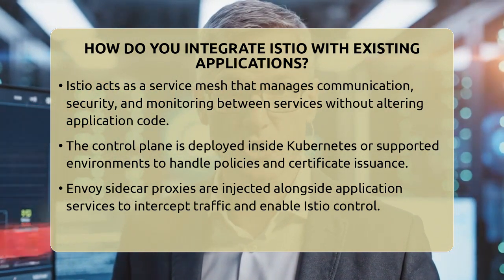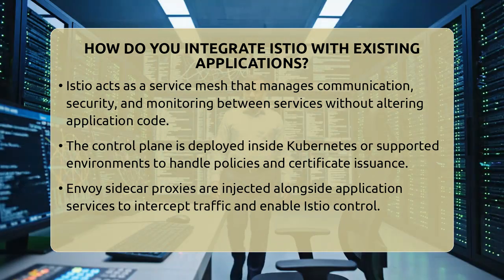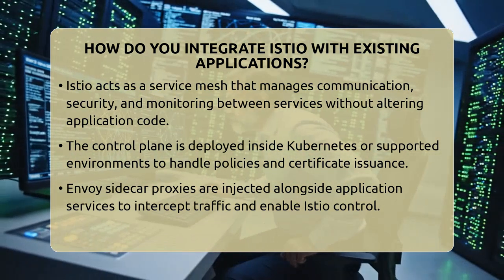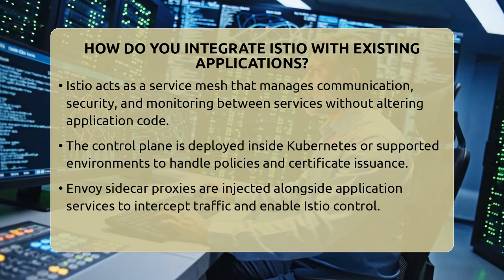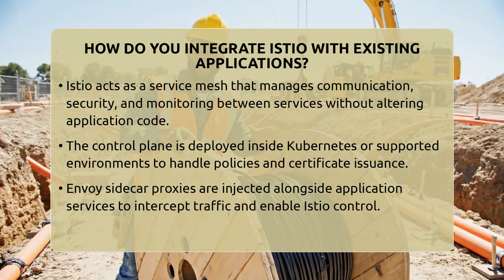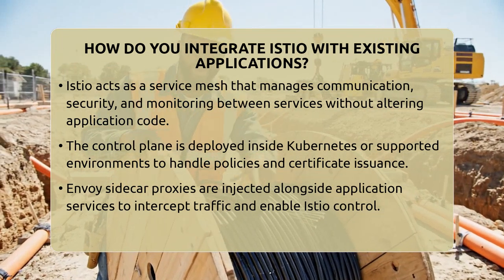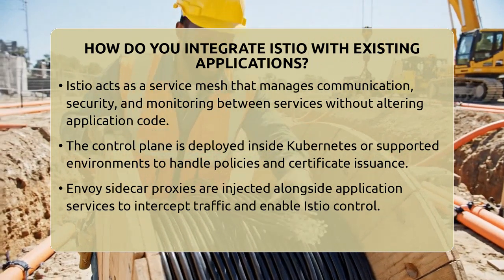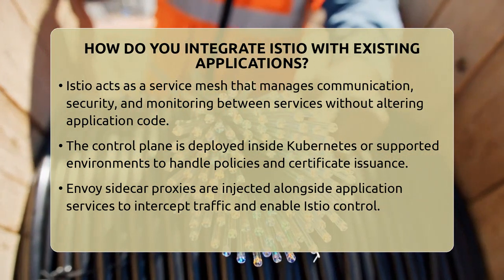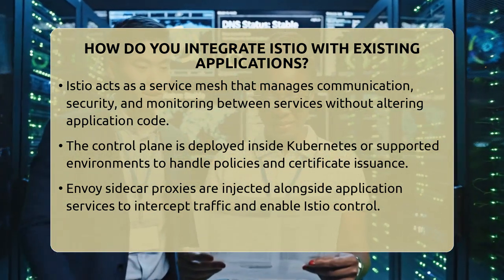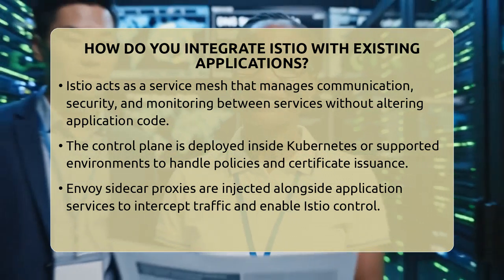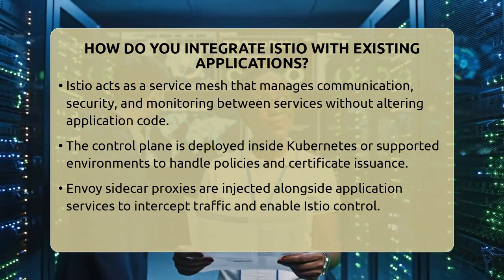First, you need to understand that Istio acts as a service mesh. It sits between your services and handles communication, security, and monitoring without changing your application code. The core idea is to deploy Istio's control plane inside your Kubernetes cluster or other supported environments. This control plane manages policies and issues certificates for secure communication.